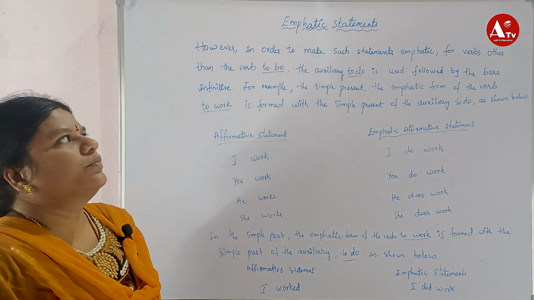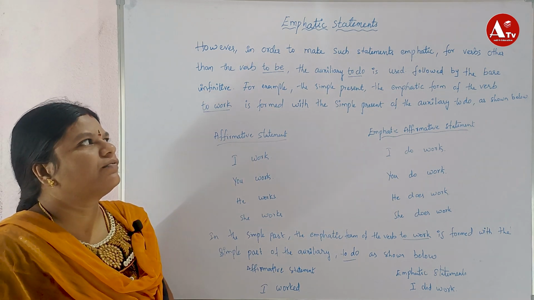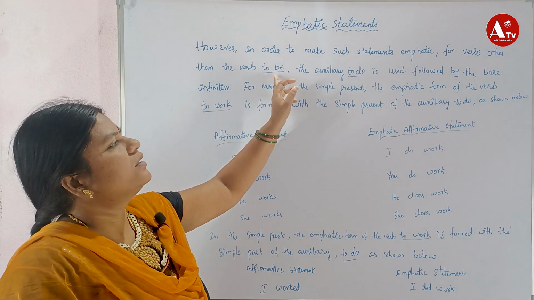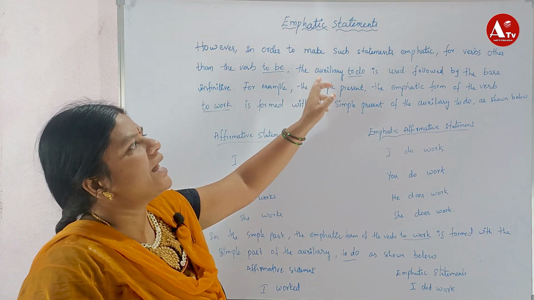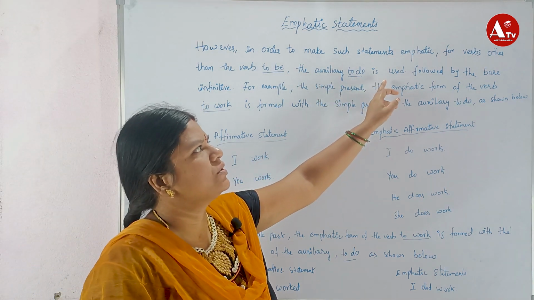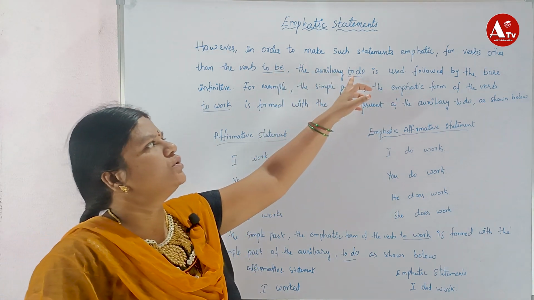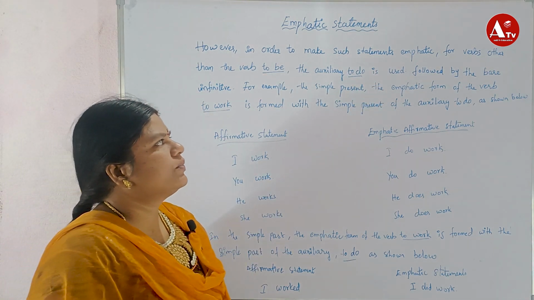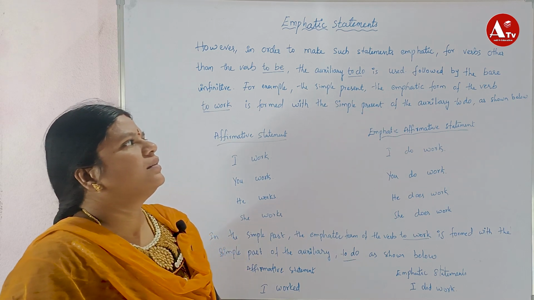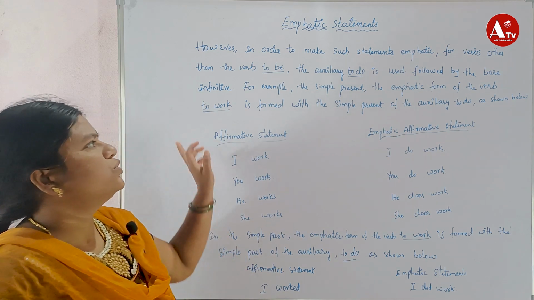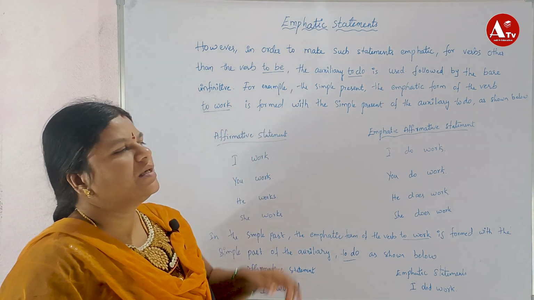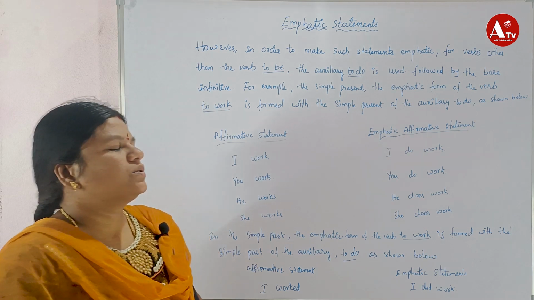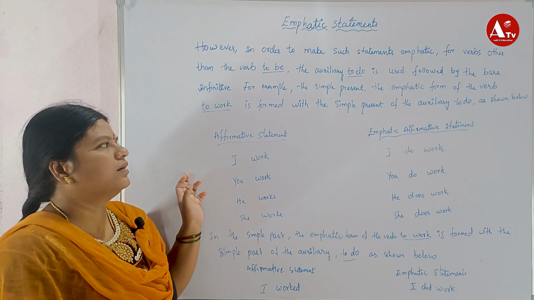However, in order to make such a statement emphatic for verbs other than the verb to be, the auxiliary verb to do is used, followed by the bare infinitive. For example, in the simple present, the emphatic form of the verb to work is formed with the simple present of the auxiliary verb to do. Some examples have been given here.